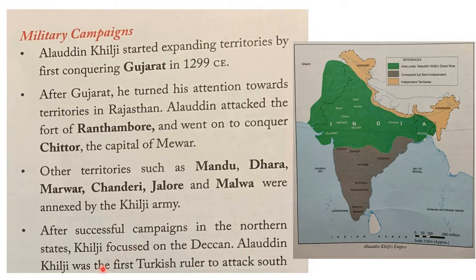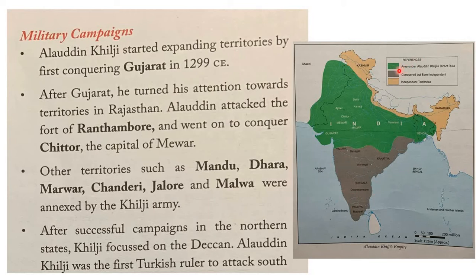Alauddin Khilji was the first Turkish ruler to attack even south. So, this is all the northern part of India. First, he attacked and he occupied all this northern part of India. Later, his focus was on the Deccan region. So, after occupying the Deccan region, he went on to the southern region. So, like this,